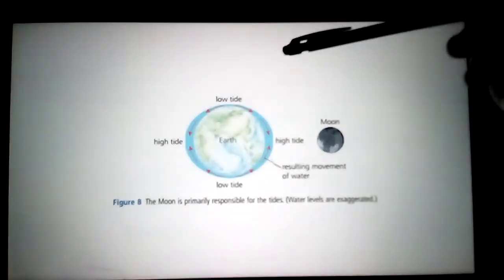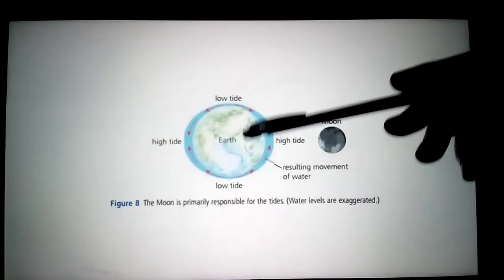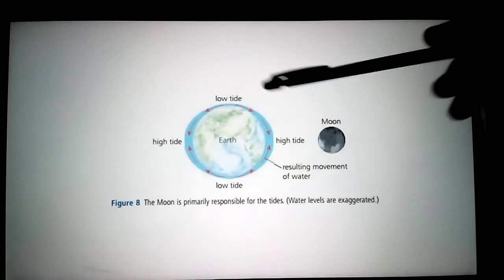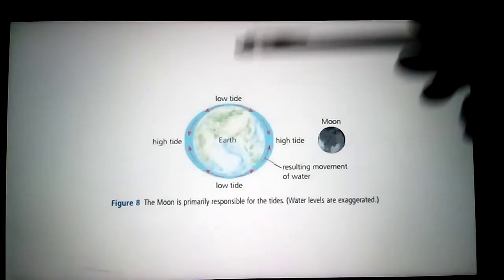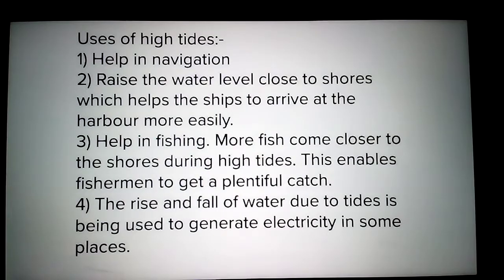Now see here, from the water movement, these arrows are the movement of the water. During the high tide, it will come to the coastal area. During low tide, again back to the ocean. How do these tides help? See the helpful uses of the tides.